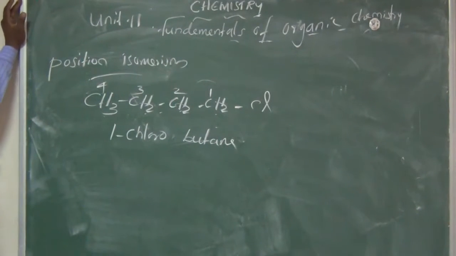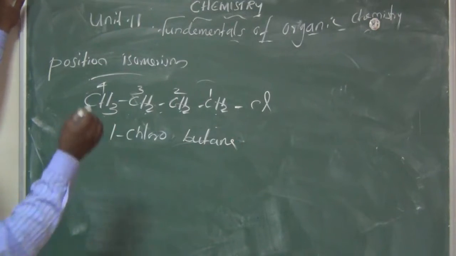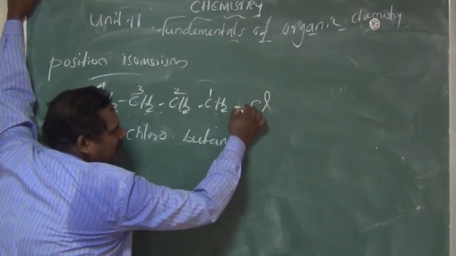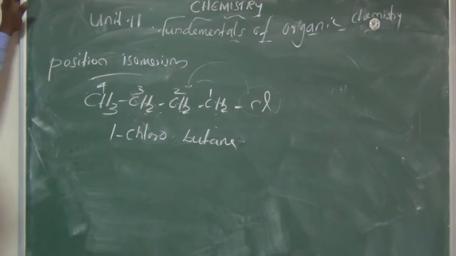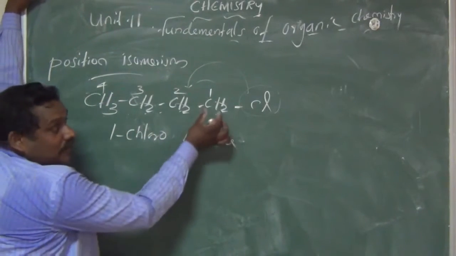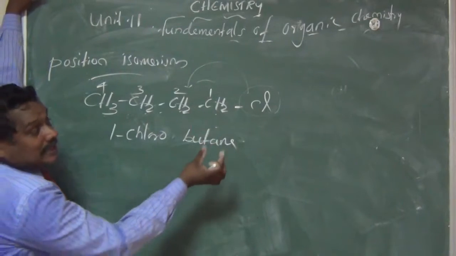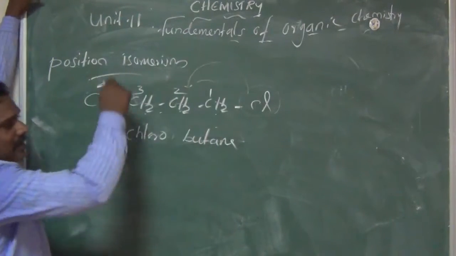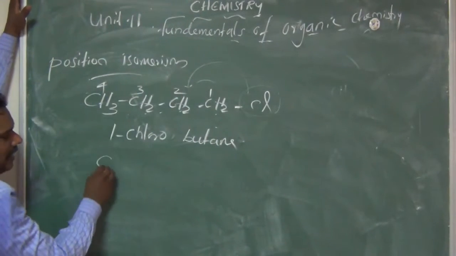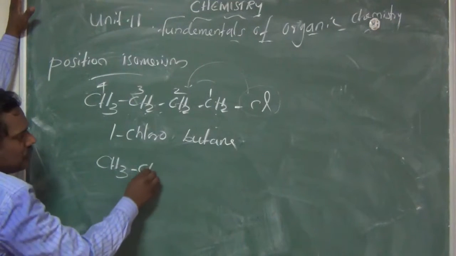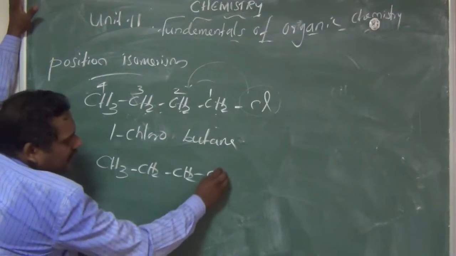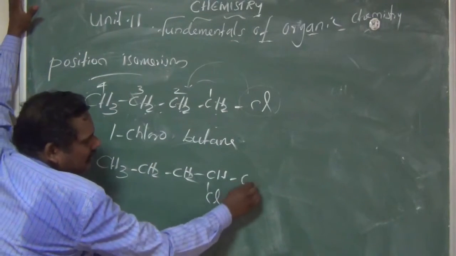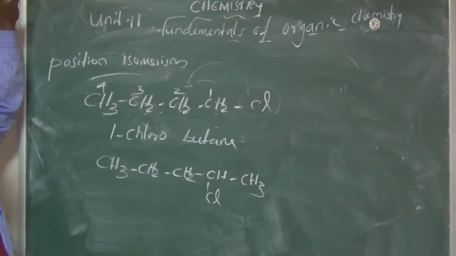1-chlorobutane. Now suppose this chlorine is attached to the second carbon. Before, the chlorine was attached to the first carbon. So what is the formula? CH3, CH2, CH2, CHCl, CH3. Am I right?